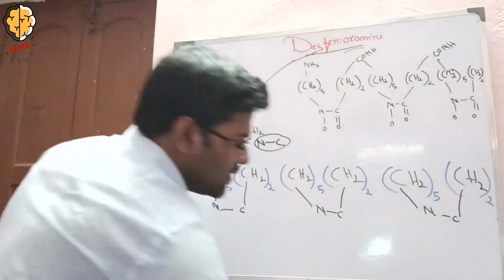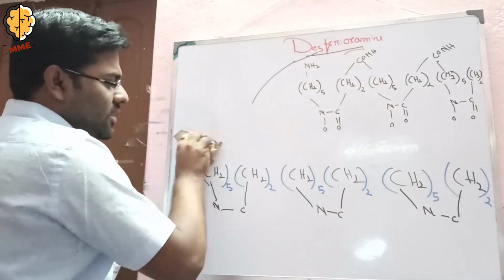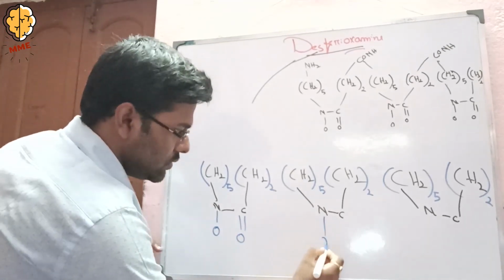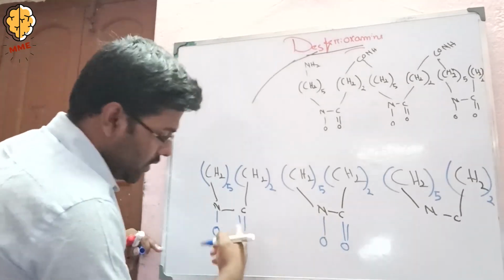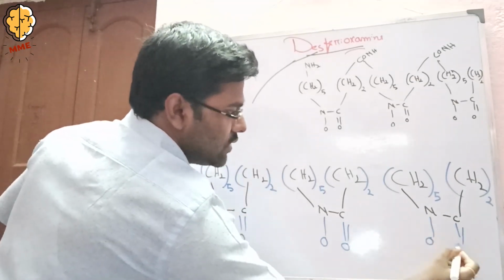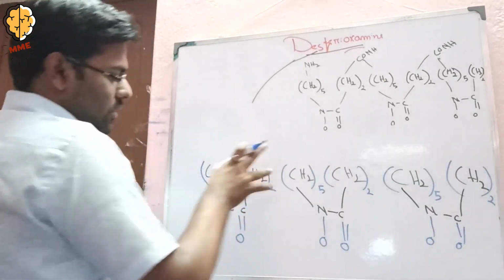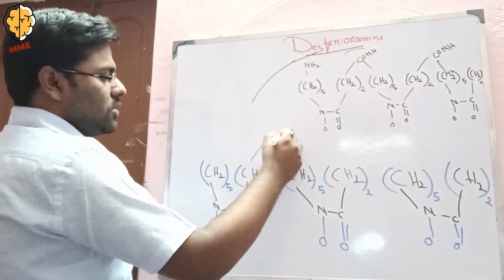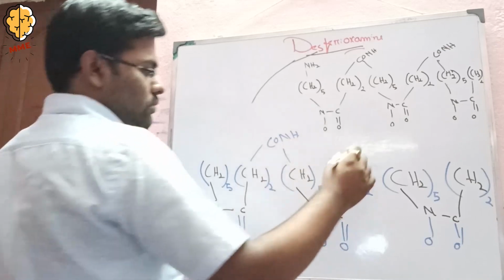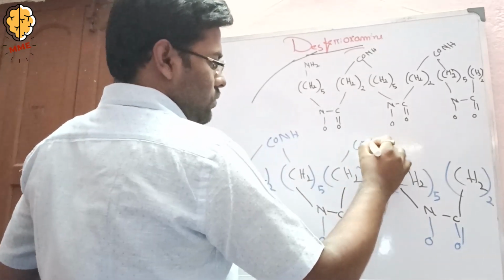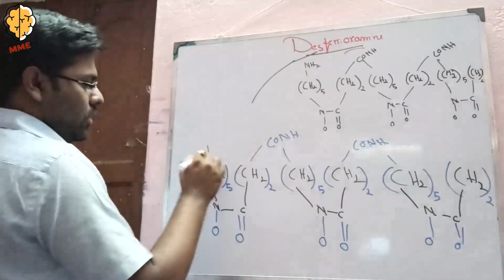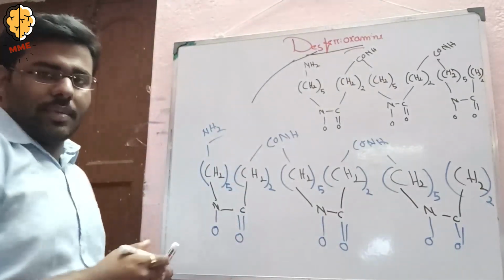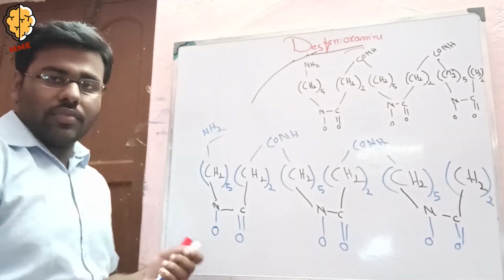We have to complete the molecule. It is very easy. 1 oxygen, 2 oxygen. Sorry, 1 oxygen, 1 oxygen. Okay. And there are 3 separate molecules. We have to add them. So add them by CONH bonds. Add NH2 here, and there is your desferrioxamine molecular formula.